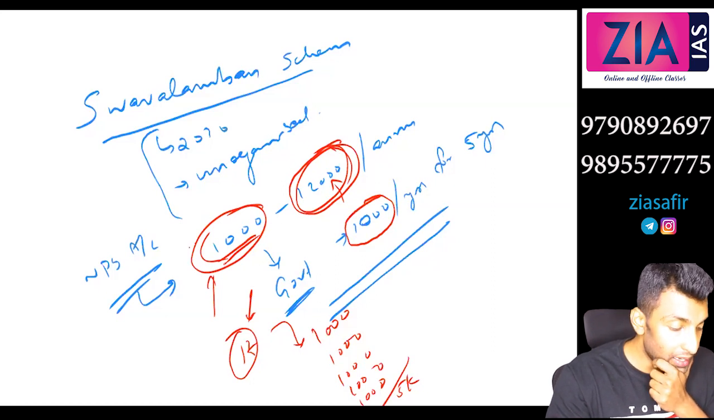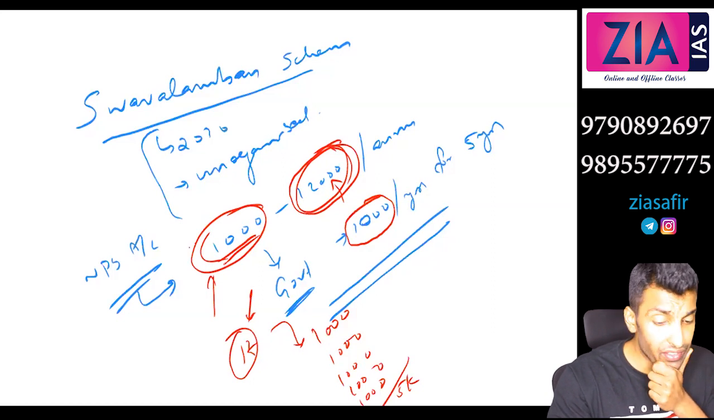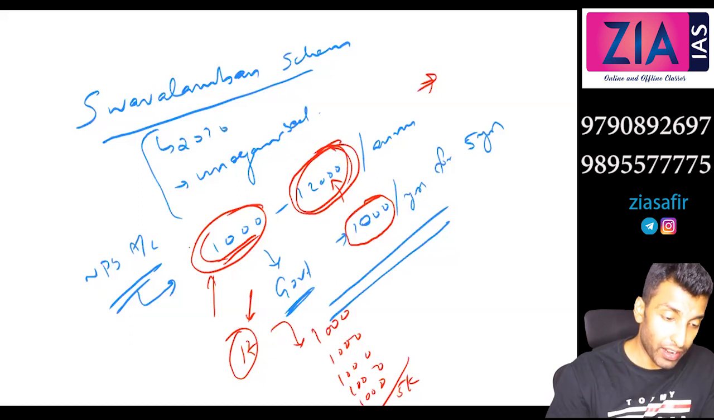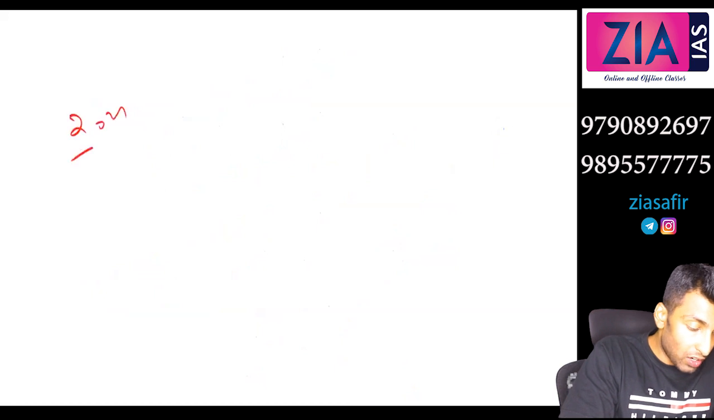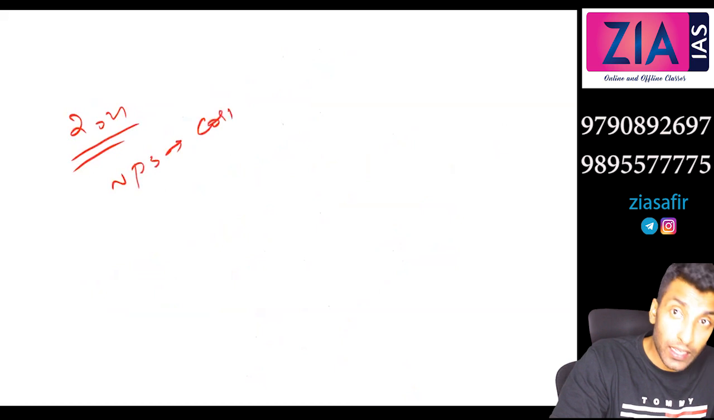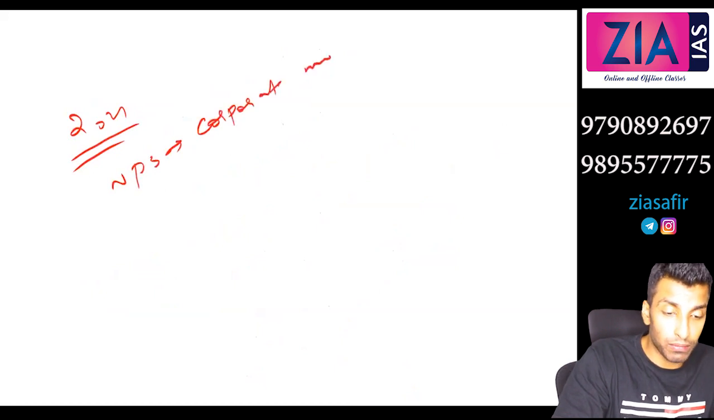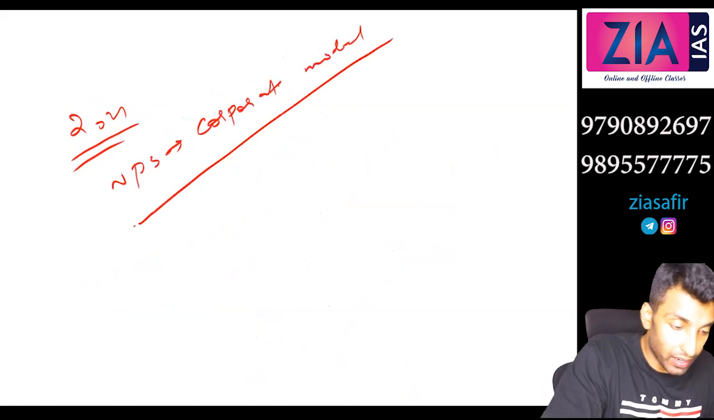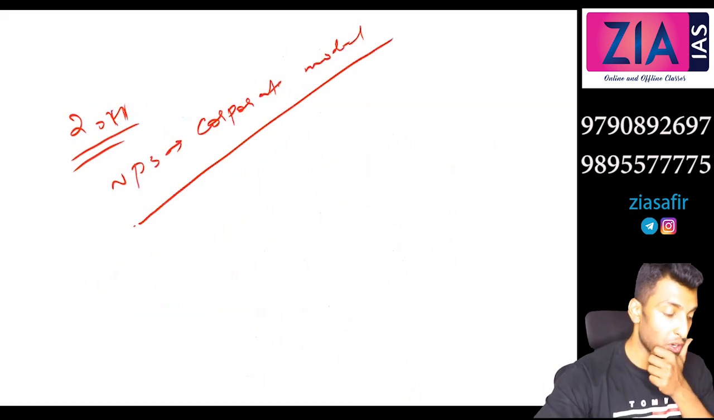So this is actually a micro pension scheme. The other one I would say is an investment scheme, but this is a micro pension scheme. Okay, now in 2011 the government initiated the NPS Corporate Model. What is that, Corporate Model? Any idea? In 2011, what is the NPS Corporate Model?